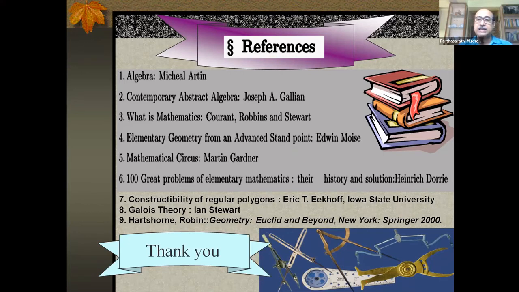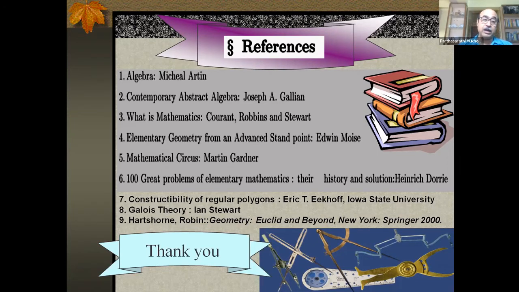That's the book of Martin Gardner. There is another fantastic book, 100 Great Problems of Elementary Mathematics, their history and solution, by Heinrich Dörrie. And these are some internet elements that you can find: Constructibility of Regular Polygons by Eckhoff. This is the book by Robin Hartshorne, a 2000 book, Geometry: Euclid and Beyond, a Springer book.